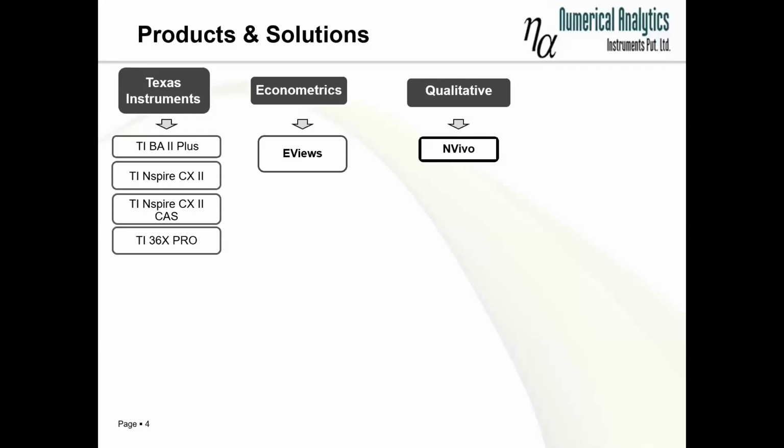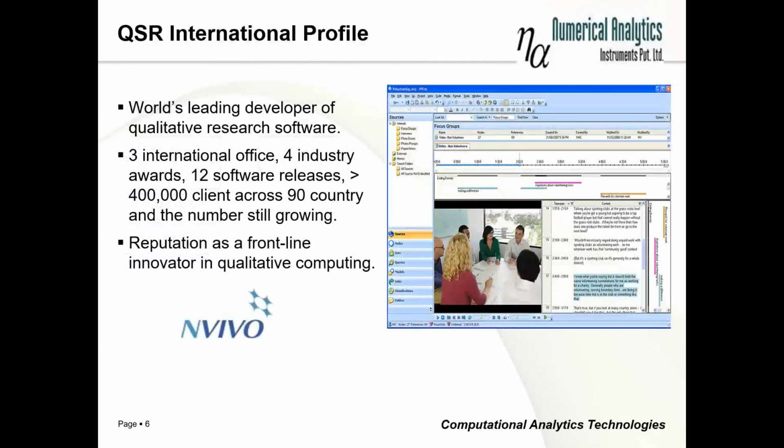Today our presentation is solely on NVivo. So let's start with NVivo. Let me give you a brief history and introduction. NVivo is a product of QSR International, which is based out of Australia. Now they have different international offices all across the globe, like in the UK, USA, and others.